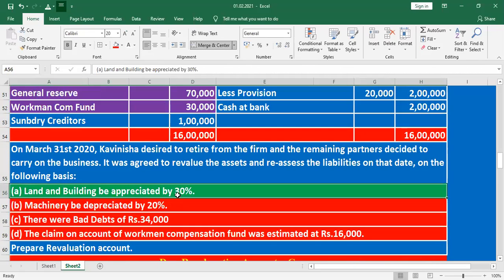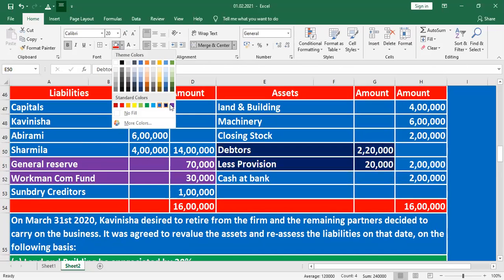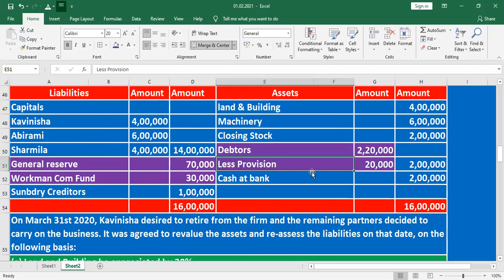Bad debts 34,000. Listen, students, here they have given the bad debts. Here debtors are 2,20,000, less provision. Already we deducted 20,000.